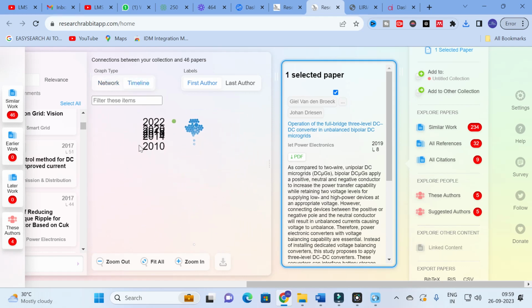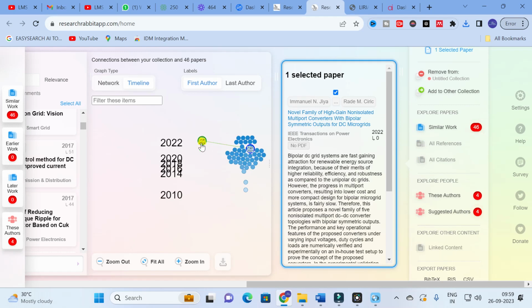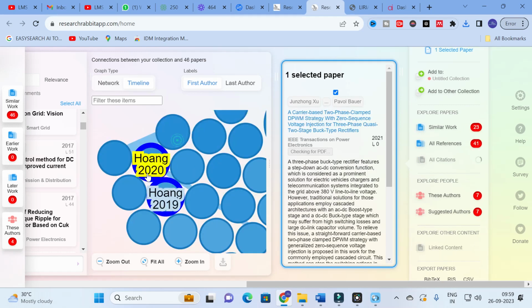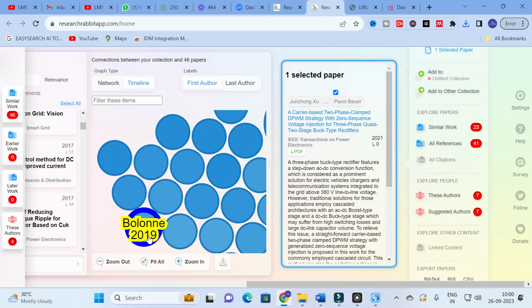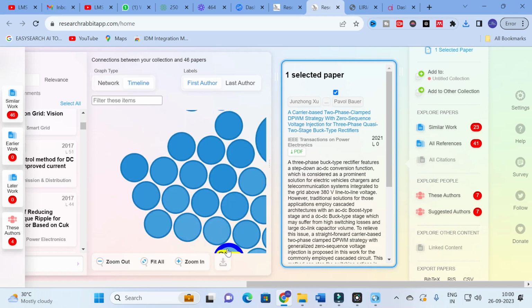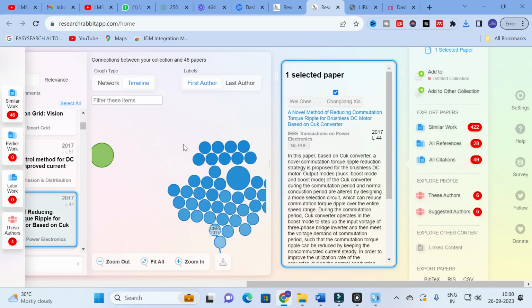In this timeline you can see the papers in 2022, then 2021, 2020, 2019. Like that it will form a timeline, which will be very helpful for you to select the recent reference papers. So this is an important option in this Research Rabbit.